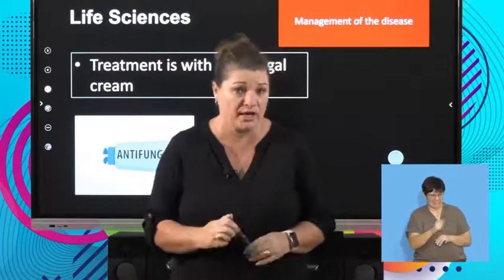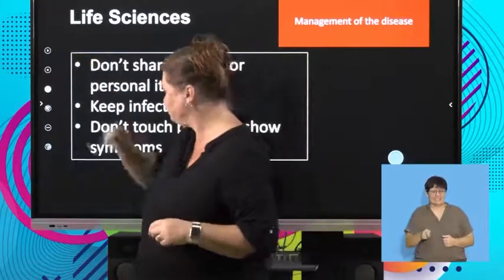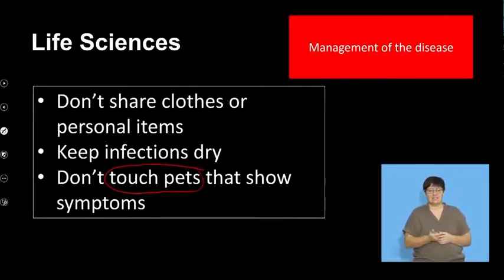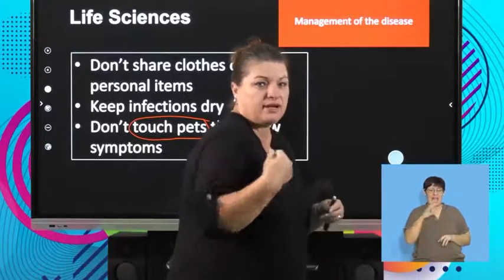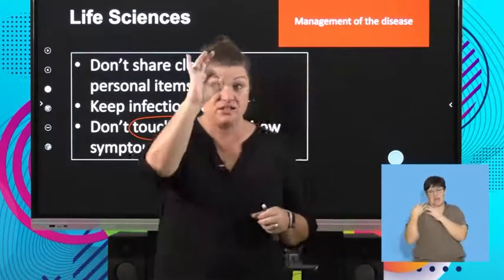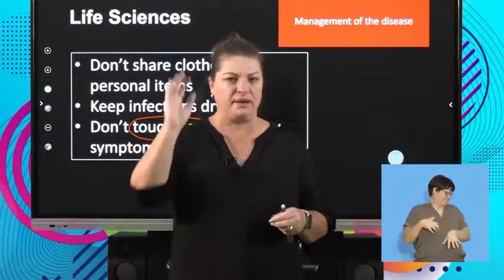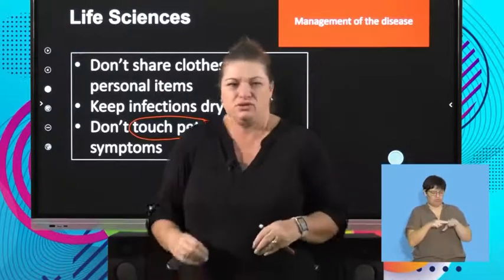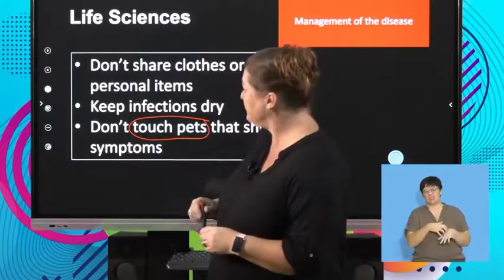I had one, I'm not going to lie to you. I got it from my cat. Cats have it in their fur, one of the things you'll see here, don't touch pets. I didn't know it, and my cat used to crawl up behind me and lie next to my back, and that's where I got one. And it burns, and it itches, and it's not very pleasant. And all you do is you put a little bit of cream on it, and it goes away instantly. As I said, more of an irritation than it is anything else.